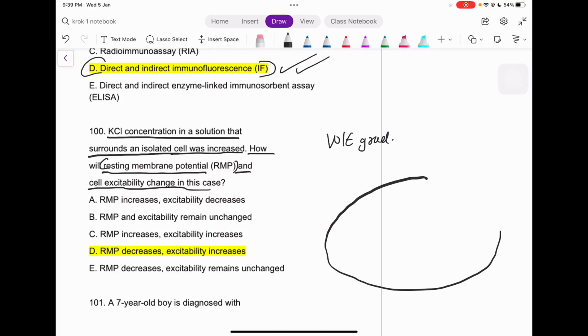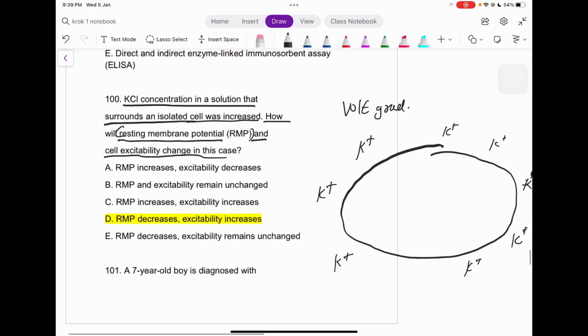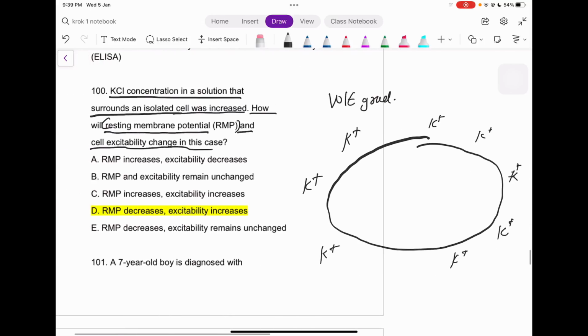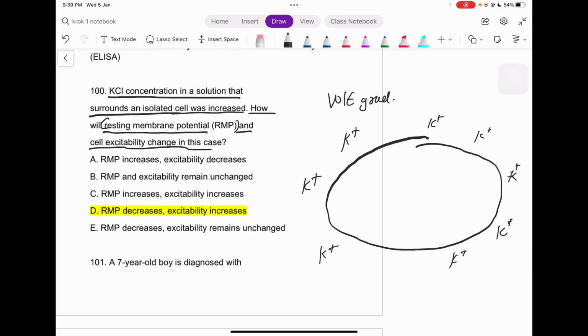For example, this is a cell, and this is what is happening according to the question. The KCl concentration is increased outside the cell, right? And what is going to happen now?